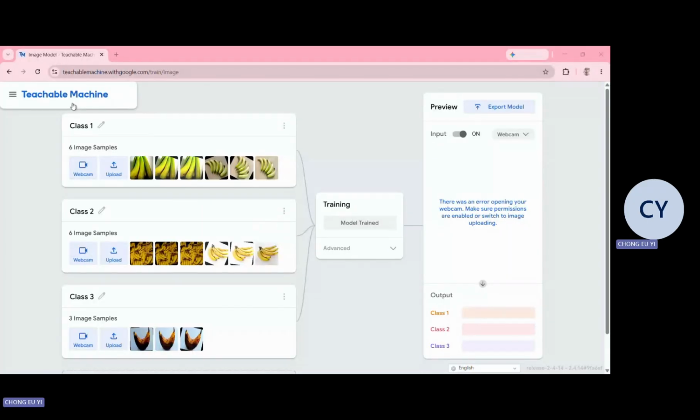Hi, sir. So for today, I want to show our project. Okay, for this Teachable Machine, I already trained the model for our project, so the machine can define the class of the project. For this one is our unripe category, and then this one is our ripe category, and this one is the overripe category.